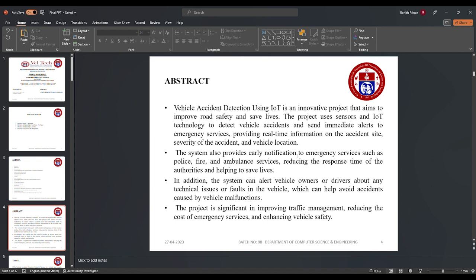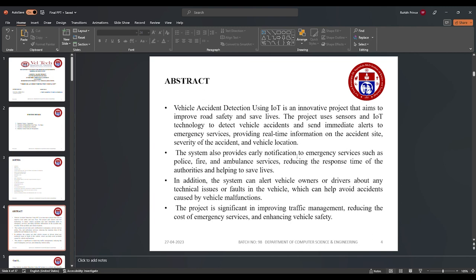And the same goes for the police department. When the emergency notification of the accident reaches the police department, the police can take action on the accident and file a report as quickly as possible. The project's significance is in improving traffic management and also enhancing vehicle safety.